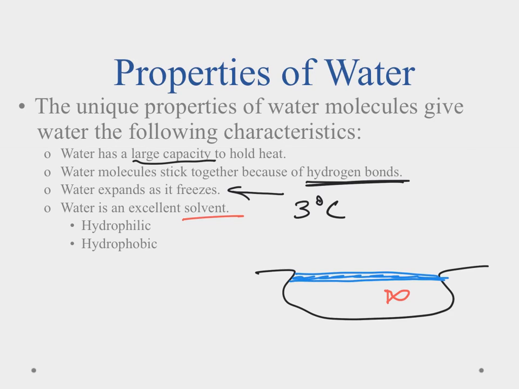We're going to cover these two words quite a bit. This philic here means that it loves it, and this hydro means water. So these ones here are water lovers. That means those are compounds that are going to love to dissolve into water, things like sugar, things like salt, things of that nature. We can also have a phobic, which is a fear of water, and these ones here are water haters. Those would be things like oils that just don't dissolve in water at all.